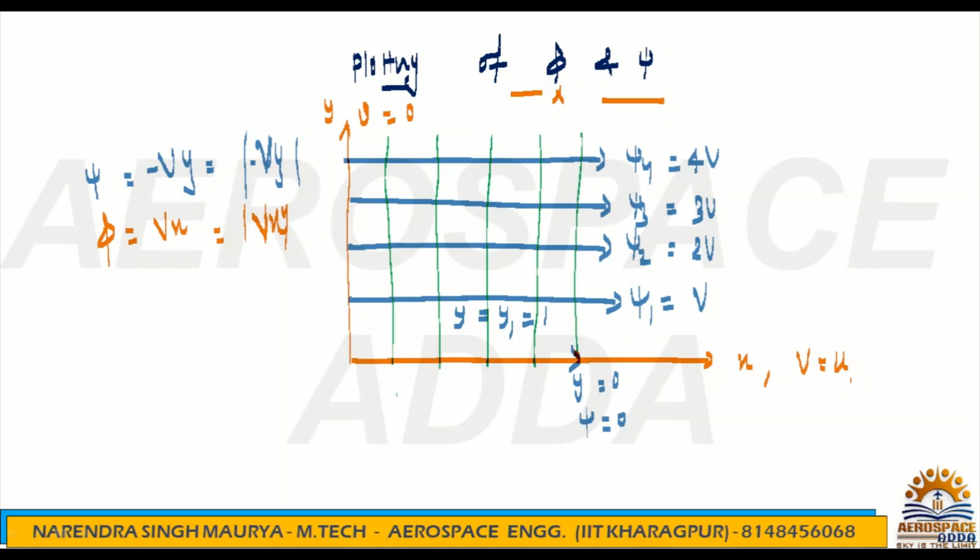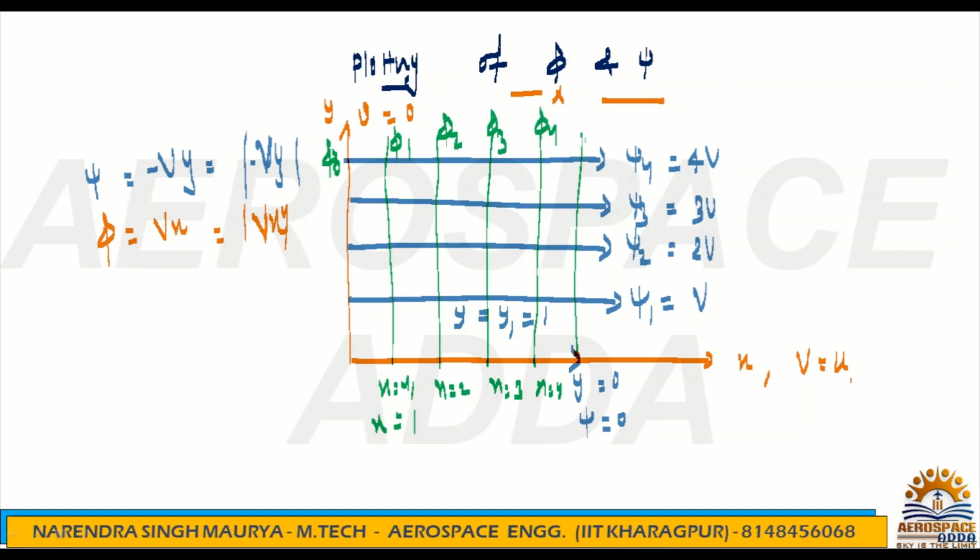Something like that. So here this is x equal to 1, this is x equal to 2, x equal to 3, x equal to 4. So this is phi 1, and obviously this will be phi 0. Then this is phi 2, phi 3, phi 4.